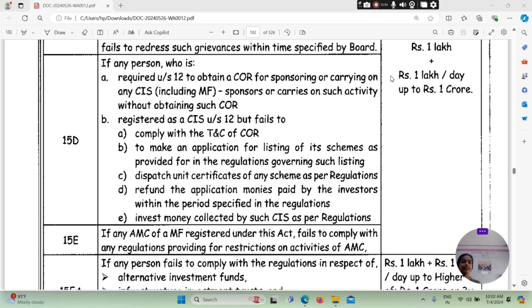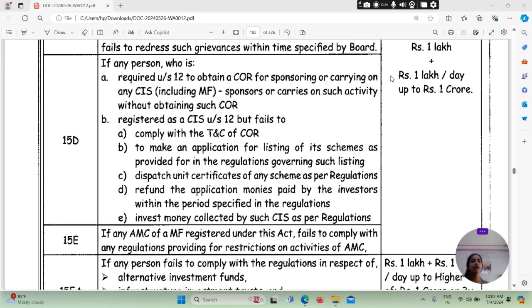If any person who is required under Section 12 to obtain a COR for sponsoring or carrying on any CIS, including the mutual fund sponsors, carries on such activity without obtaining such COR, registered as a CIS under Section 12 but fails to comply with the terms and conditions of COR, or to make an application for listing for its scheme as provided for in the regulation governing such listing, dispatch unit certificate of any scheme as per regulation, refund the application monies paid by the investor within the period specified in the regulation, and invest money collected by such CIS as per the regulation.